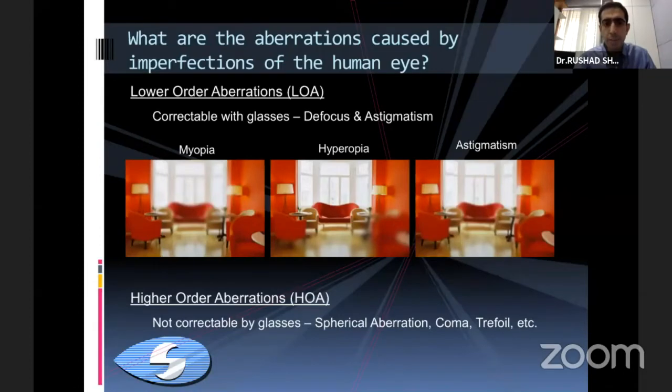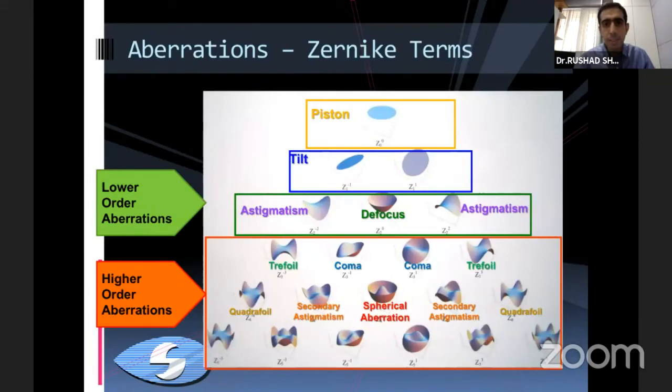Lower order aberrations include things that are correctable with glasses, including our defocus or spherical powers and astigmatism. And the higher order aberrations are those which are not correctable by glasses. Now, these are denoted as Zernike terms. A lot of people get confused as to what this is. It's basically angular and vertical representation. You're trying to fit shapes to complex mathematical terms so that we can understand them a bit better.